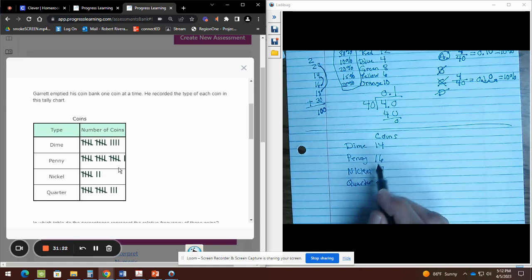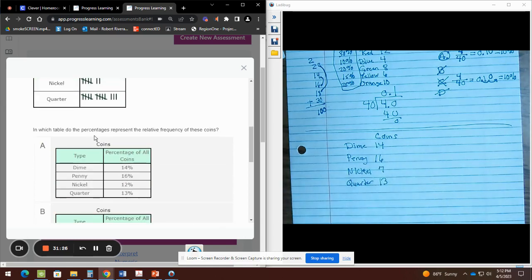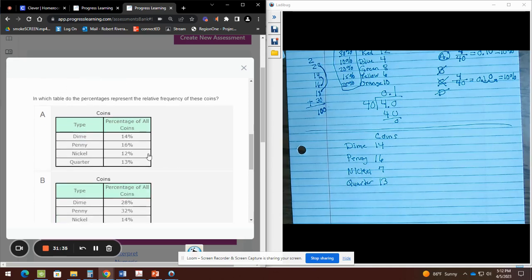Okay, so these are not your percentages. Your percentages are actually your choice. That's why it says which table do the percentages represent the relative frequency of the coins. This is the relative frequency. How many times did they occur? And percent wise, we're gonna figure out that right now. Okay, so we'll start with letter A.